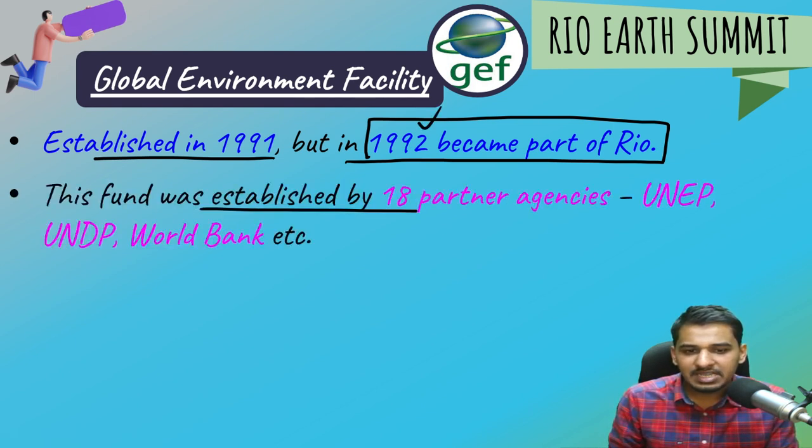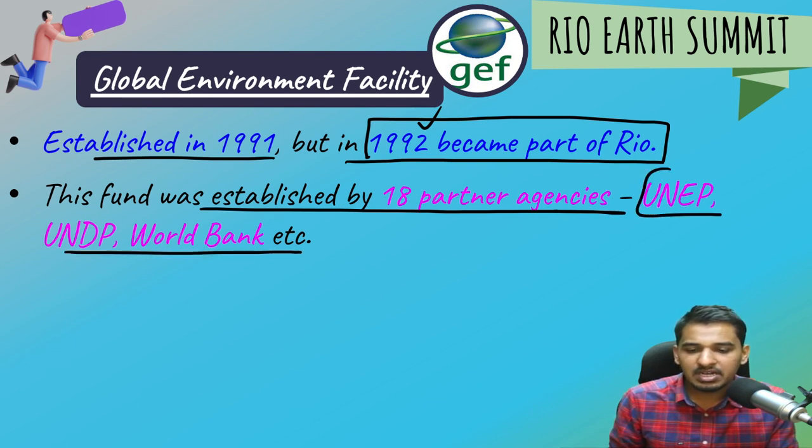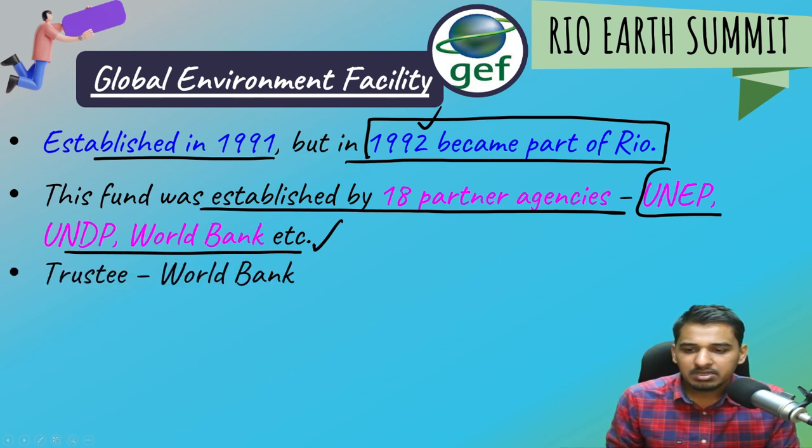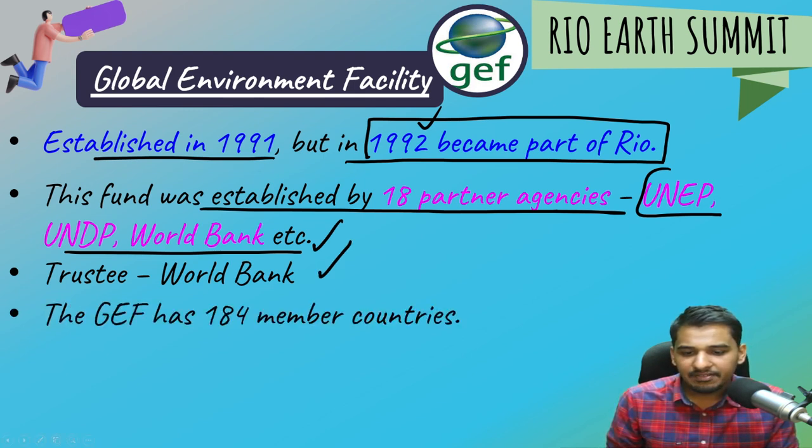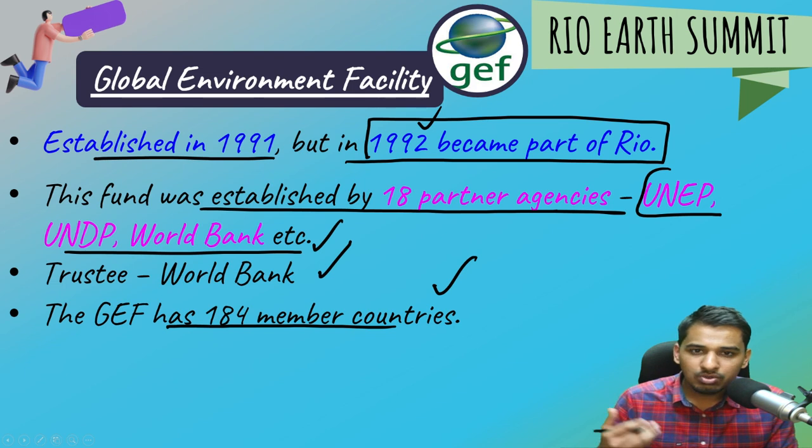It was a fund established by 18 partner agencies such as UNEP, UNDP, World Bank, etc. So there were 18 multilateral agencies which established this fund to protect the environment. Trustee is World Bank. Okay, World Bank is the trustee. It takes care of all the fund. And GEF has 184 countries, but all these 184 countries are not its board members. Okay, so there are 32 countries.